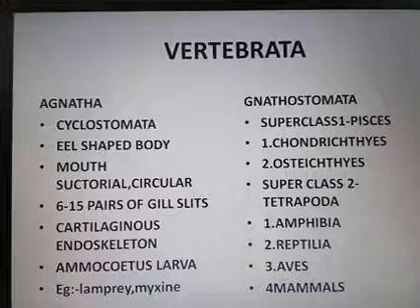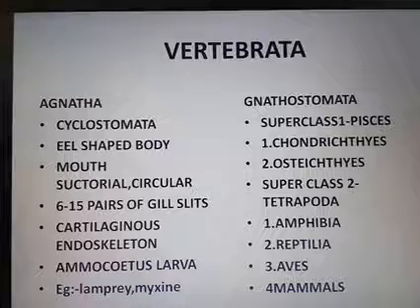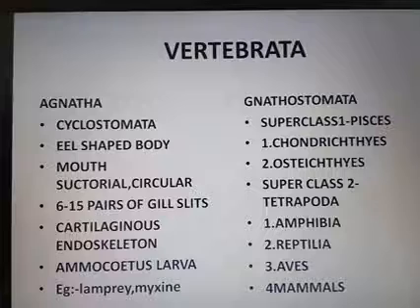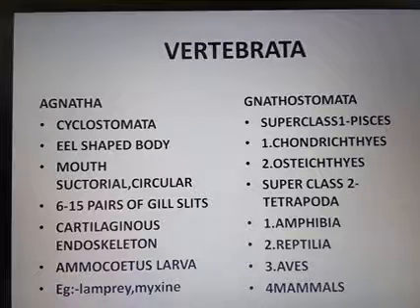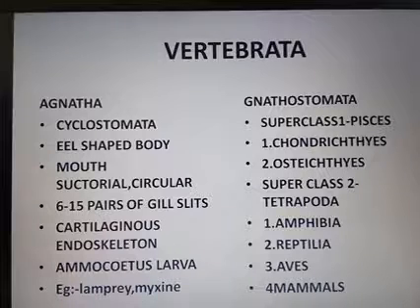Tetra means four, and poda means appendages. The superclass Pisces is divided into two types, Chondrichthyes and Osteichthyes. Superclass 2, Tetrapoda, contains Amphibia, Reptilia, Aves and Mammals.